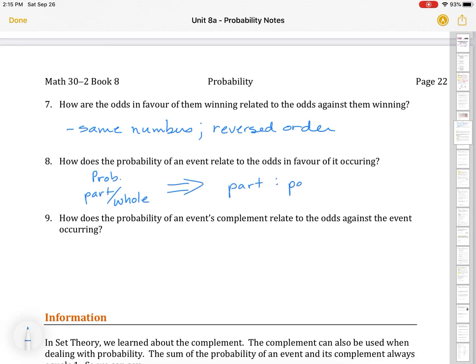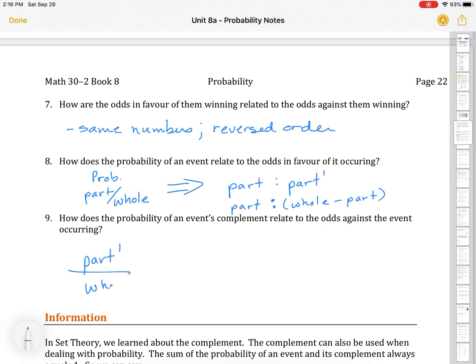Well, probability, as we've said, is part over whole, whereas odds are part to part prime. So the part we're looking for compared to the part we don't want. And of course, we could also say that this is part to the whole minus the part.